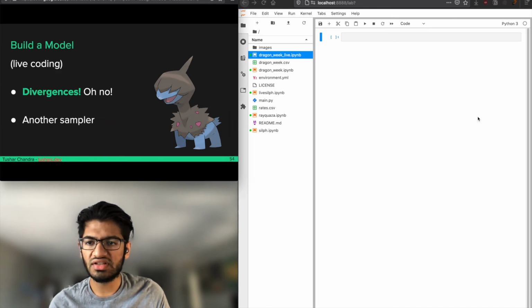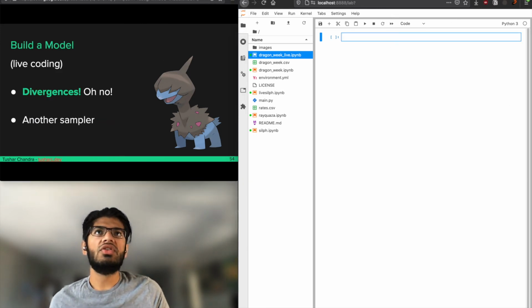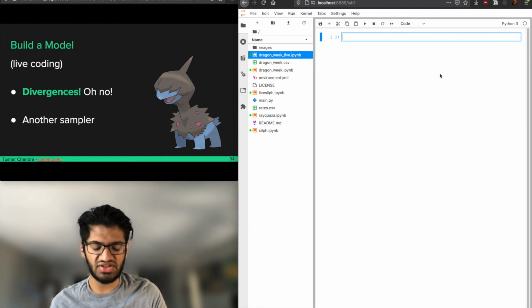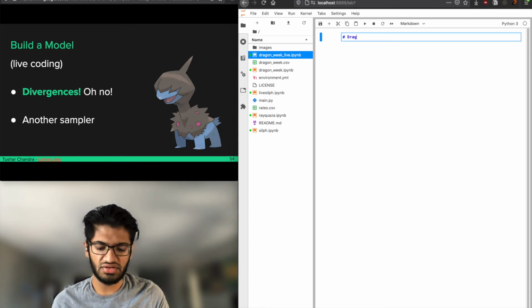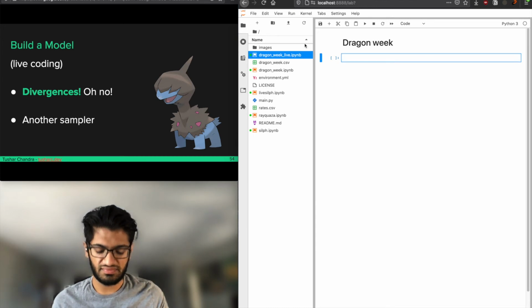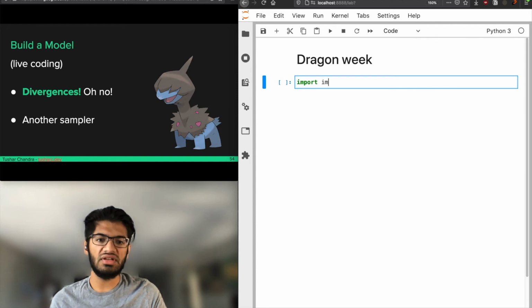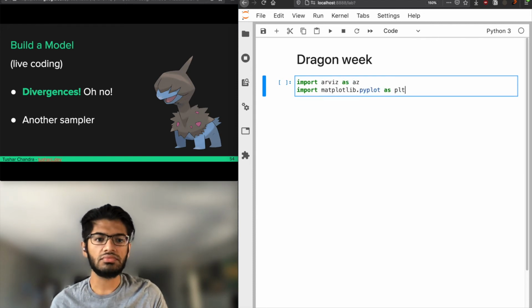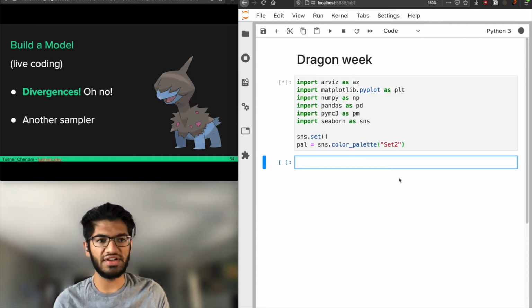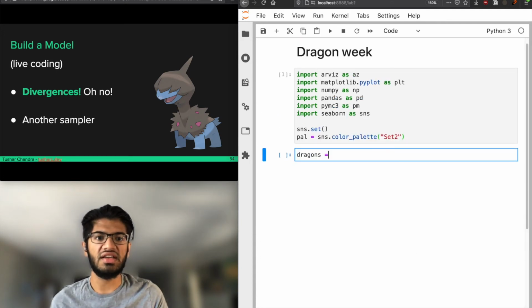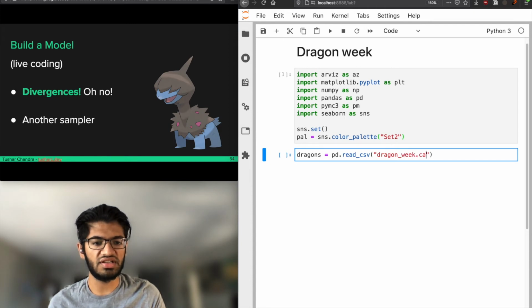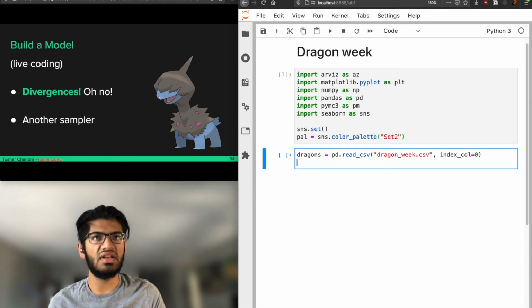So let's code. Okay, I'm going to start with the notebook called Dragon Week Live. I'm going to hide this, and I'm going to zoom in. Great. So let's start with some imports. ArviZ we're going to need. I have data, again, in this dragonweek.csv file. This is available on my GitHub. And then I'm just going to make the columns a little bit easier to read.